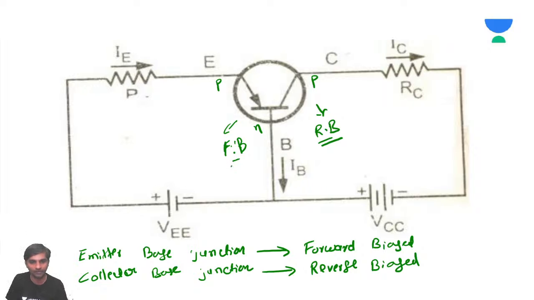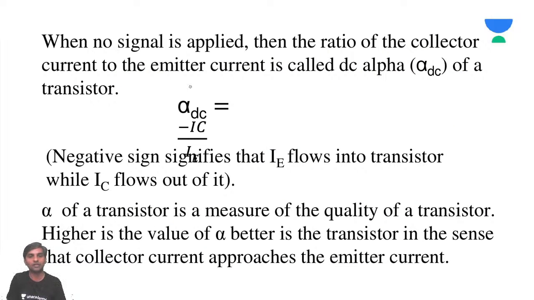This is forward biased, this is reverse biased. Forward biased and reverse biased. I think something is missing here. I think it has gone here. It's going to be minus IC by IE.